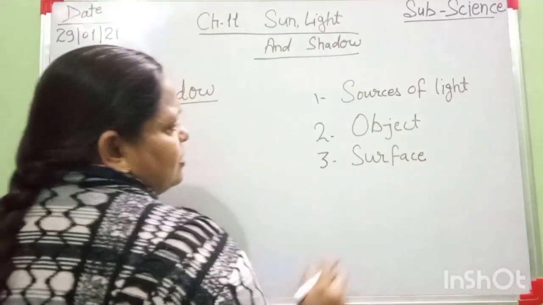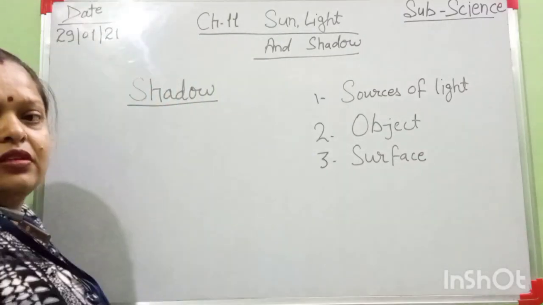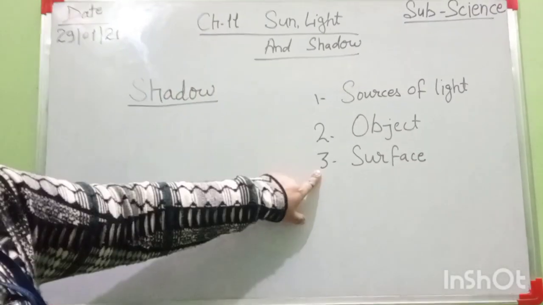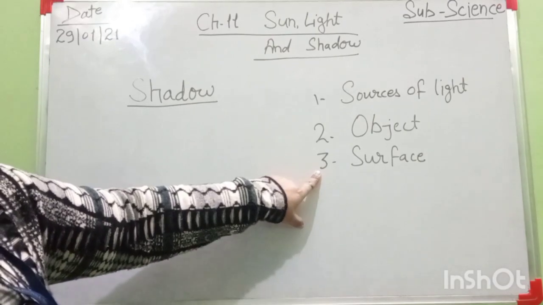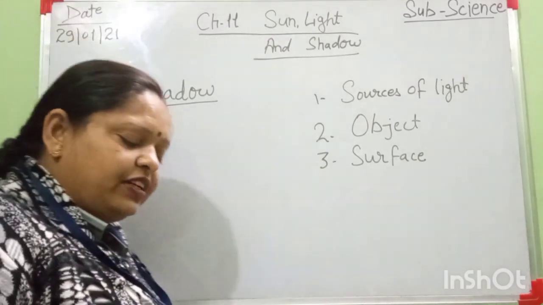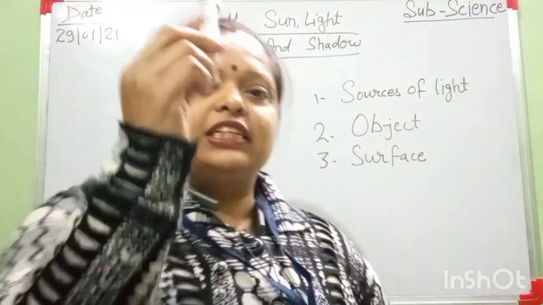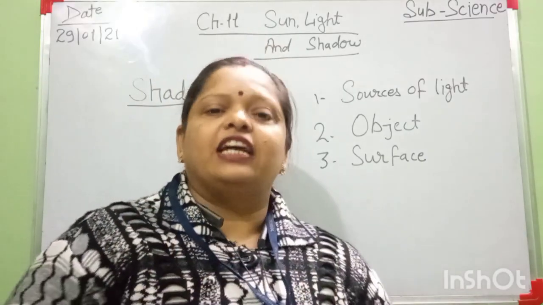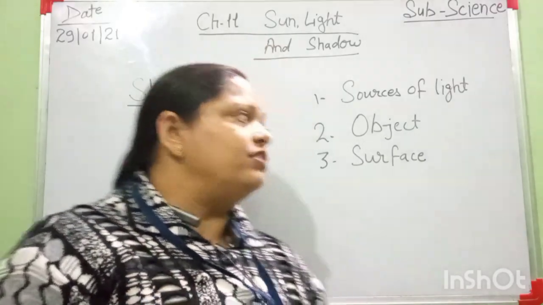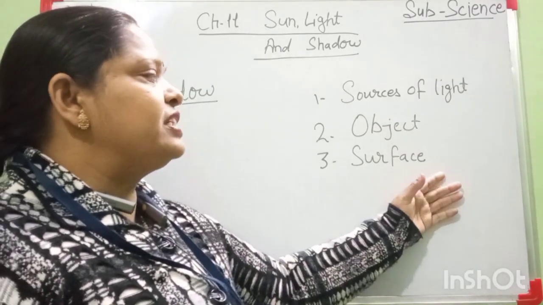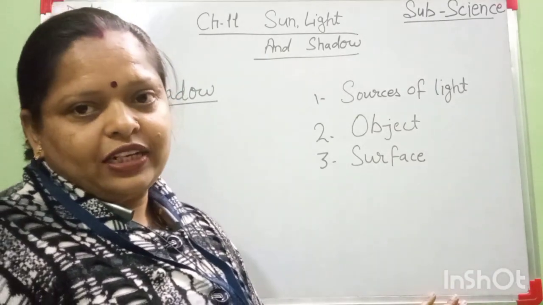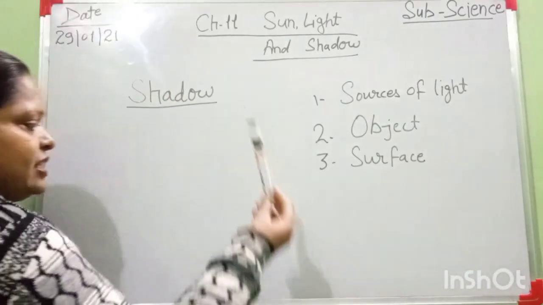These things are required when the shadow is formed. I have here three things. Look here. This is my object, the source of light, and third is the surface. Here my surface is this white board. Understand? Look here. This is a marker.